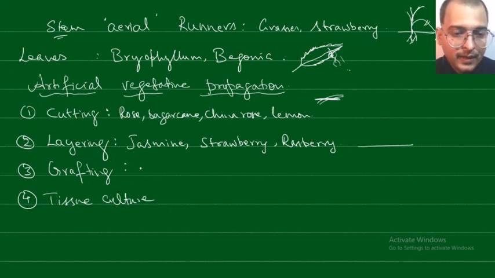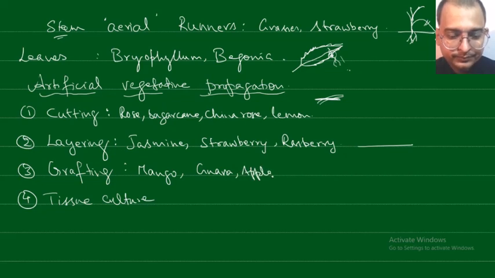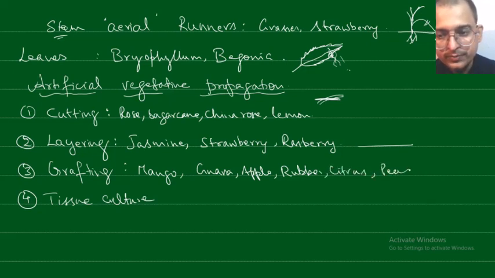Grafting is done in mango, guava, apple, rubber, citrus plants, and peach plants.